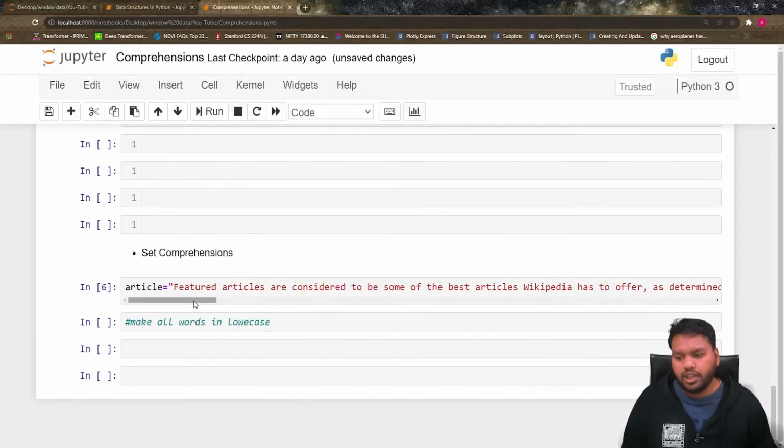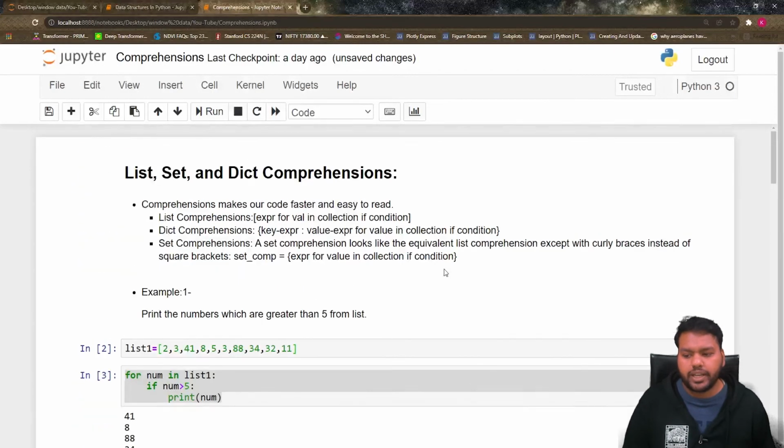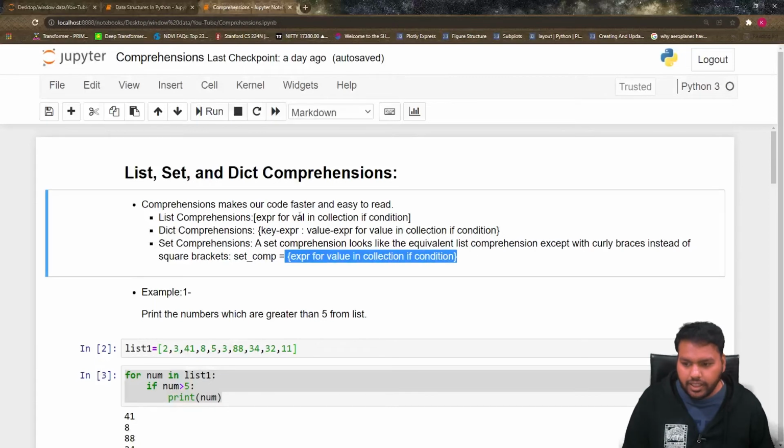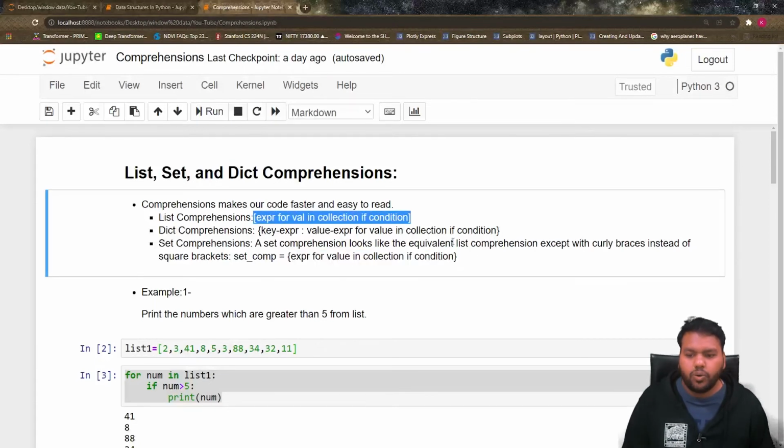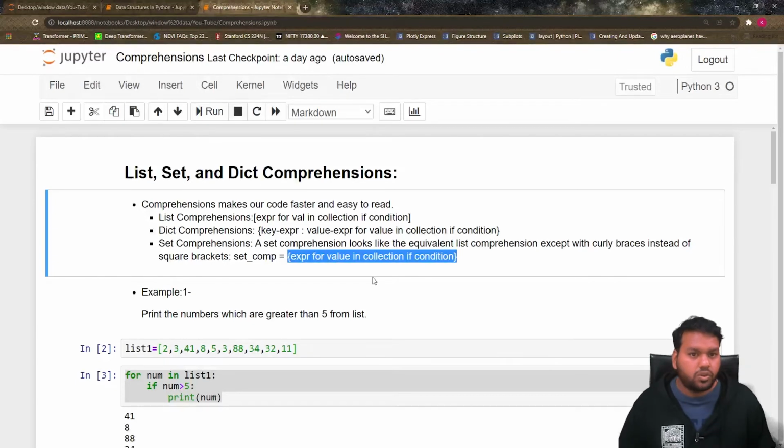Now let's move towards set comprehension. What is the difference between list comprehension and set comprehension? I would say there is no difference except the bracket. If you see this expression and this expression, only the bracket is different; otherwise there is no difference. How we use list comprehension, the same way we use set comprehension; we just put curly brackets in place of these square brackets.